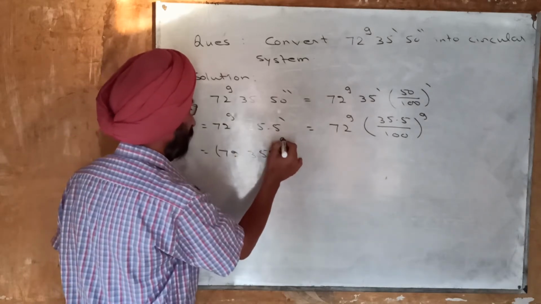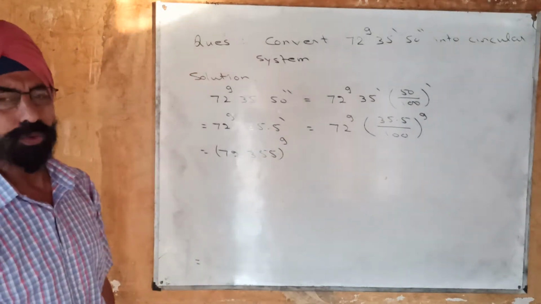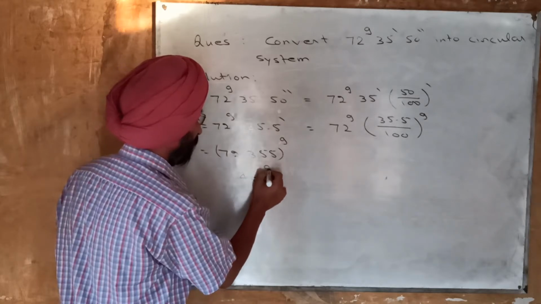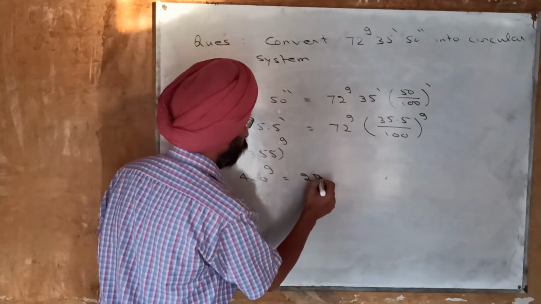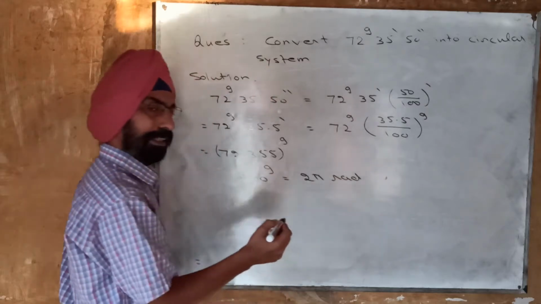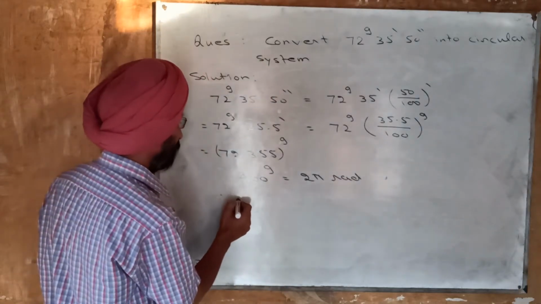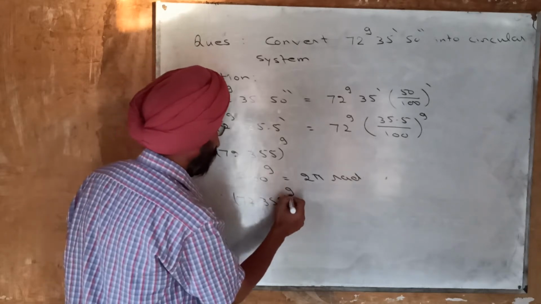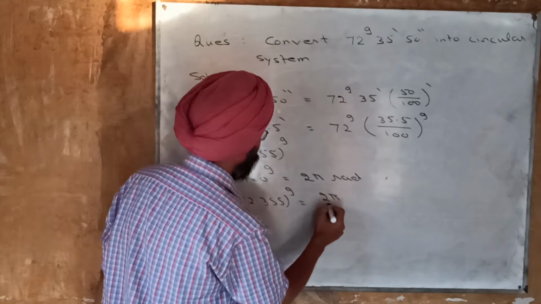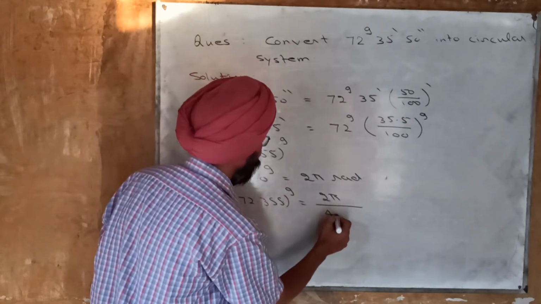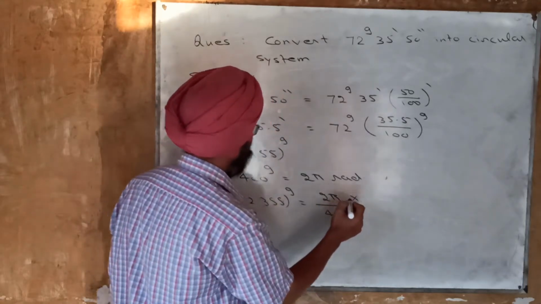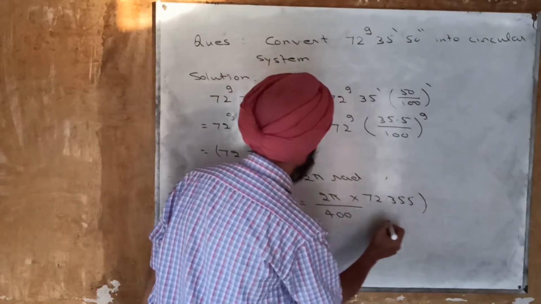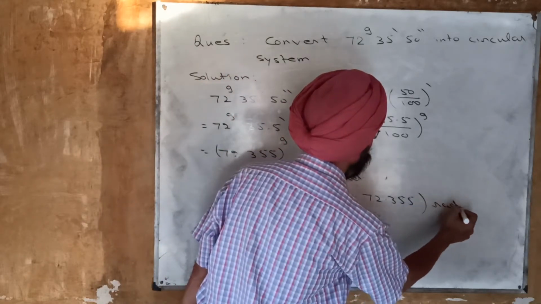And now these minutes will be converted into gradients by dividing it by, once again, 100. So it is 72 grades, 35.5 over 100, and these are now grades. The calculation work is easy, because this time we have just to divide by 100, and dividing by 100 and then adding to it, you will get 72.355 gradients. And now the calculation work, that is 400 gradients is equal to 2 pi radians. Therefore, by using unitary methods, 72.355 gradients will be equal to 2 pi divided by 400 and multiplied by 72.355, and these are in radians now.